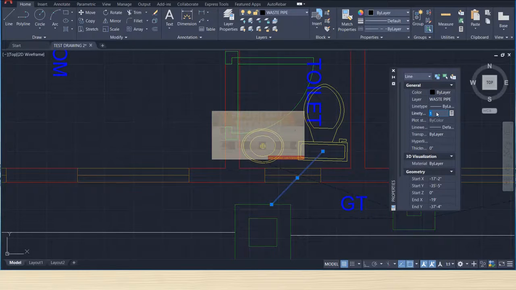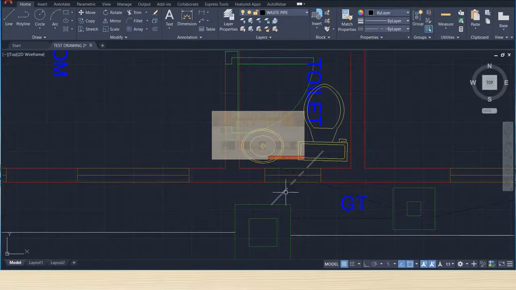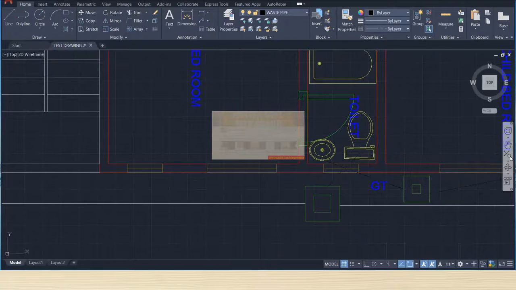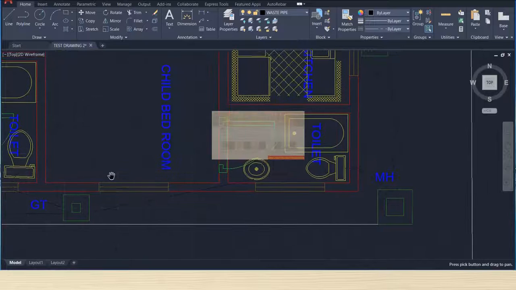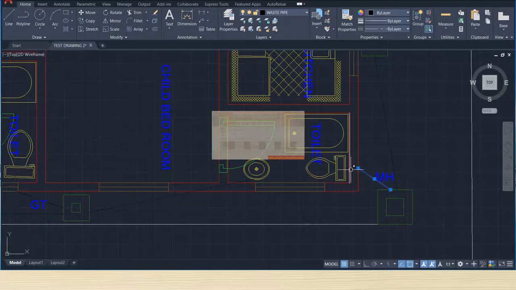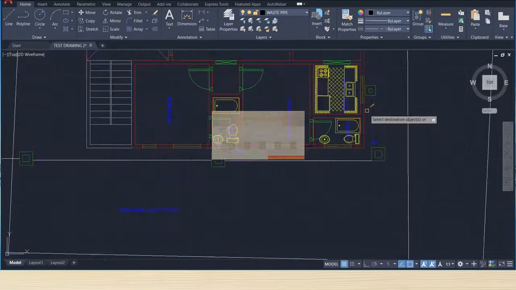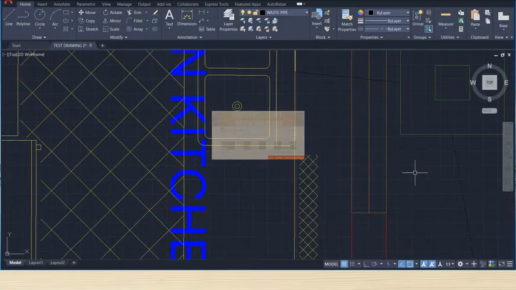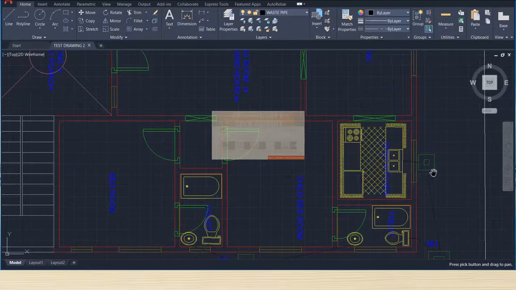Properties, and here is 10. Enter. So this way we'll take this, match properties, match it with here, then again select this, match properties, here, here, here, and here. Correct? Control S. So